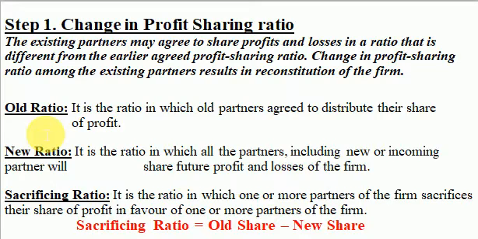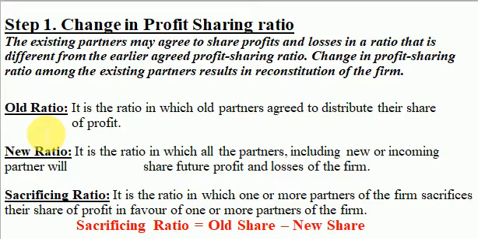And the new partnership firm comprises of old partners A, B, C and a new partner D. Now it is very common to understand that after giving 1/5 share to the new partner D, the leftover or the remaining share which is to be distributed among A, B and C will be 1 minus 1 by 5, which will be equal to 4 by 5.